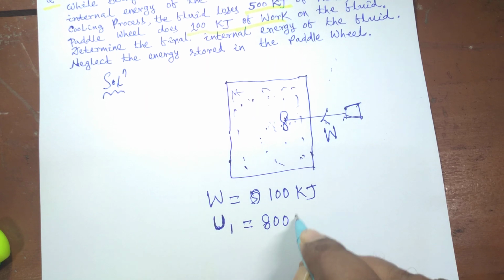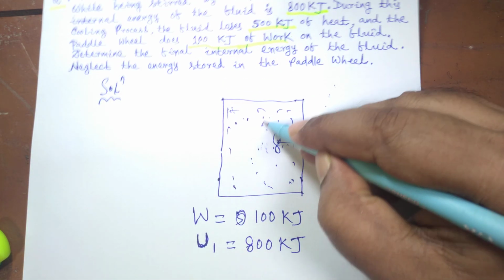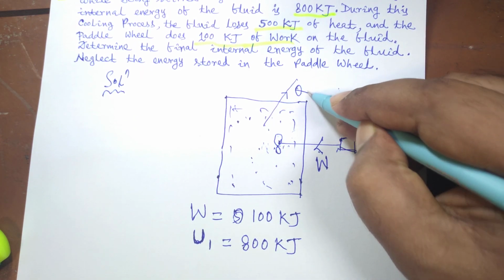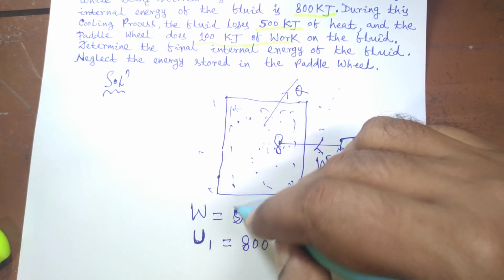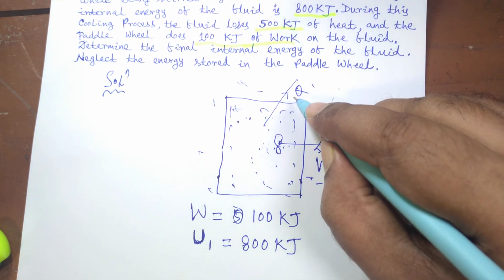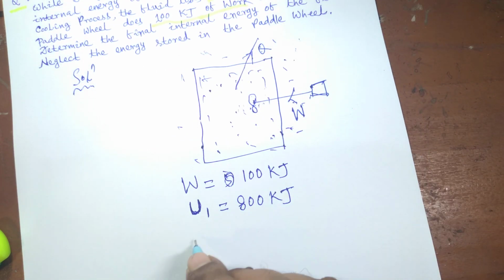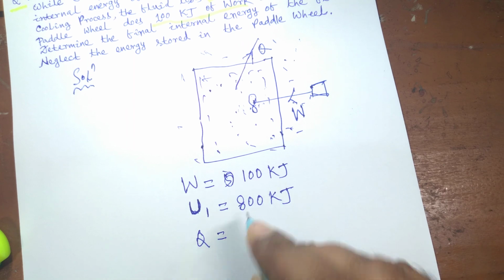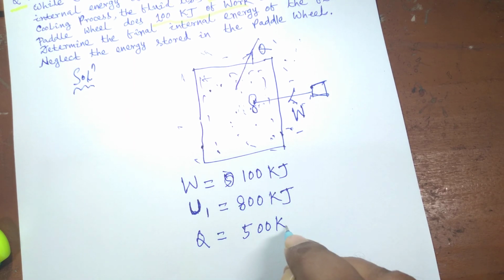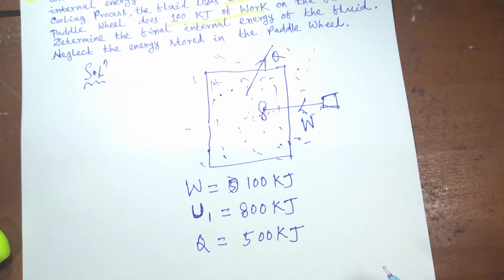800 kilojoule, and during this cooling process, since it is a hot fluid, heat will flow from the fluid to the surrounding. Outside this is surrounding. So heat is removed from the hot fluid to the surrounding. So this Q is given to be, fluid loses 500 kilojoule of heat. Then we have to find out the final internal energy.